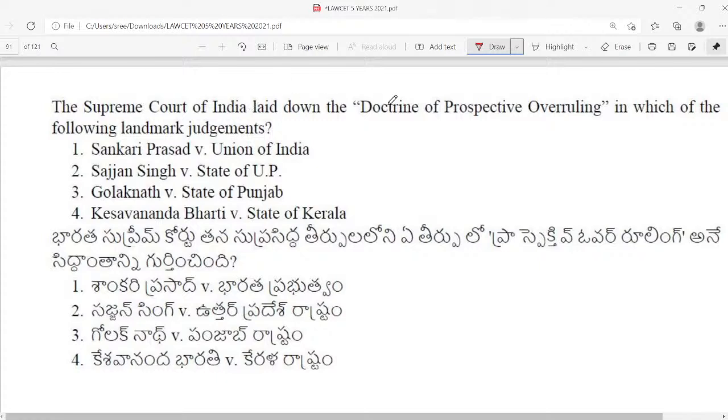The Supreme Court of India laid down the doctrine of prospective overruling in which of the following landmark judgments? Shankari Prasad versus Union of India, Sajjan Singh versus State of Rajasthan, they have given it as UP, anyway, that's not the thing, Golaknath versus State of Punjab, and Keshavananda Bharati versus State of Kerala.